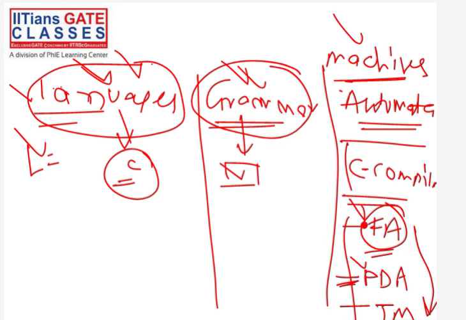You can think of this finite automata as maybe some video game, or a Nokia mobile, a very simple Nokia mobile. In early days people used these Nokia mobiles, like the 1310. You can think of this finite automata as a Nokia mobile, because in this Nokia mobile there were very few functionalities. You could call, you could play a snake game, or there was a bounce game. So these two games you could play, and you could call. This was very restricted functionality.